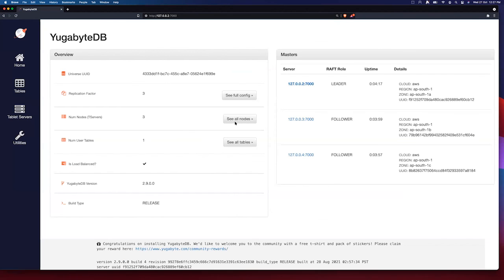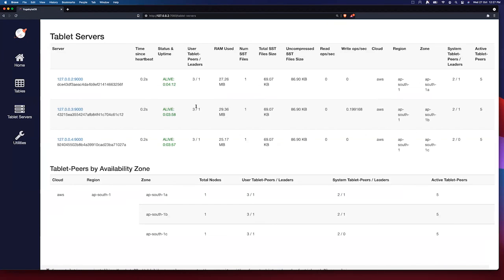Also, if we get into the node view, we can see that all these things are distributed equally across the nodes, right? So 3 tablets in 1 node, and the leaders in the rest of the nodes equally distributed.